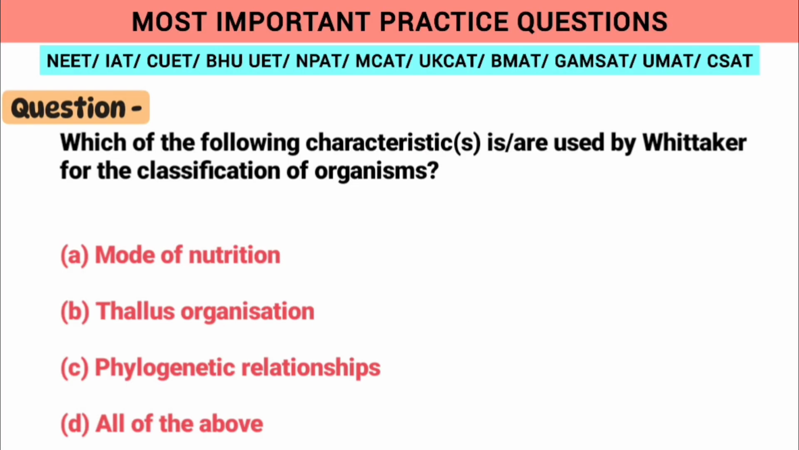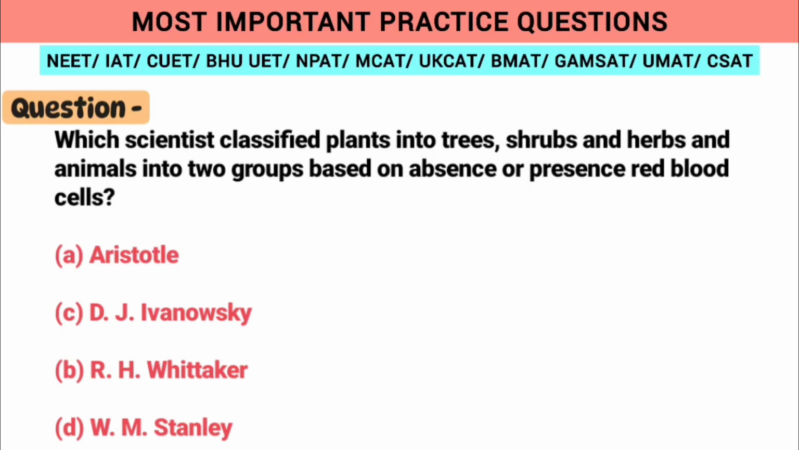Which of the following characteristics are used by Whittaker for classification of organisms? As we know, mode of nutrition, thallus organization, cell structure, phylogenetic relationship, and reproduction, all of these are used. Moving ahead to the next question, which scientist classified plants into trees, shrubs, and herbs? As we know, it was Aristotle because he classified animals also on the basis of red blood cells and non-red